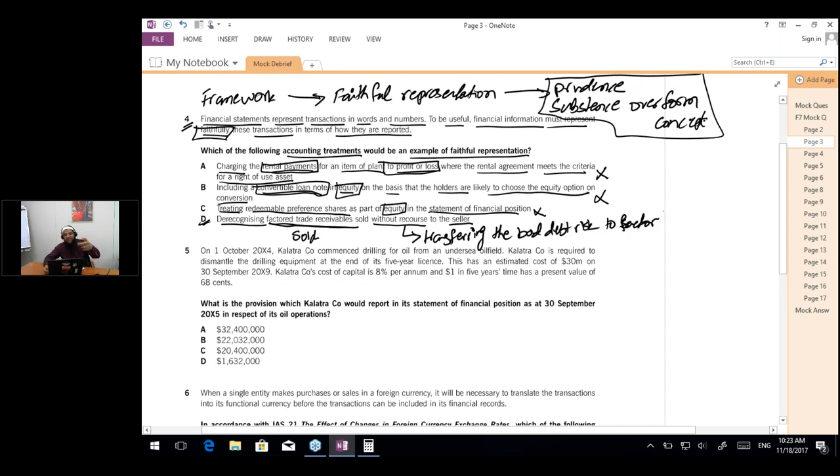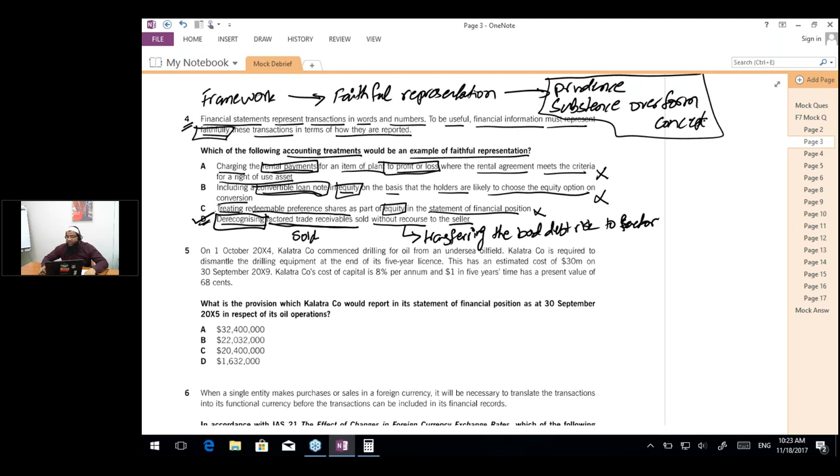So if we have sold the receivables along with the bad debt risk, then we should de-recognize the receivables. Now that is the correct answer. So your answer to question number 4 is actually D.